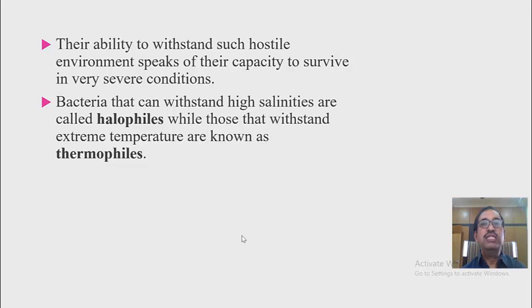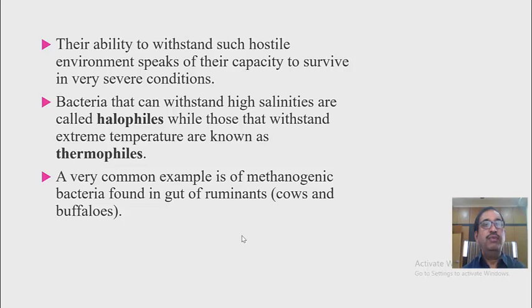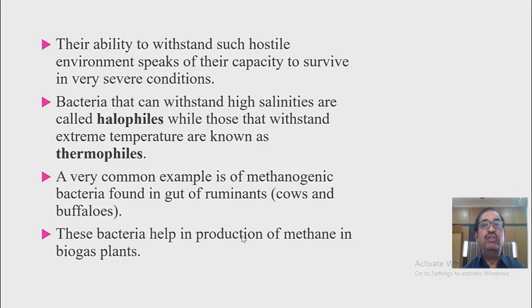Bacteria that can withstand high salinities are called halophiles, while those that withstand extreme temperatures are known as thermophiles. A very common example of these bacteria is methanogenic bacteria, which are found in the guts of animals like cows and buffaloes. These bacteria help in the production of methane in biogas plants.